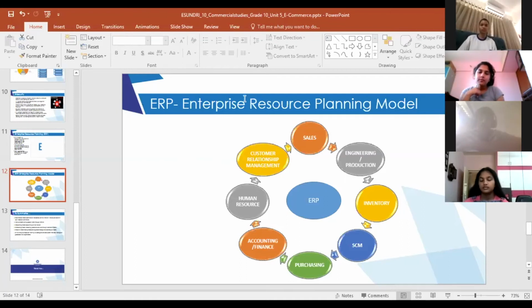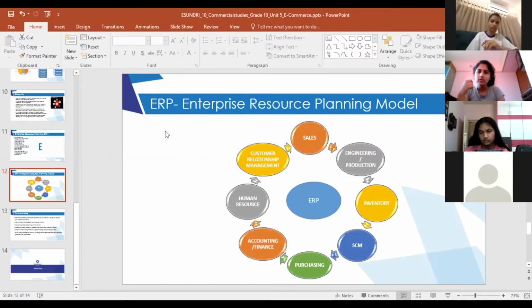Ma'am, if they ask us to explain the enterprise resource planning model, then do we have to write all these modules in order? Yes, you should write them. Not in order, you can write in any order, because it's not that first inventory is taking place or first purchase. It's not a step. These are the different modules which are integrating with each other, but you have to explain all of them.